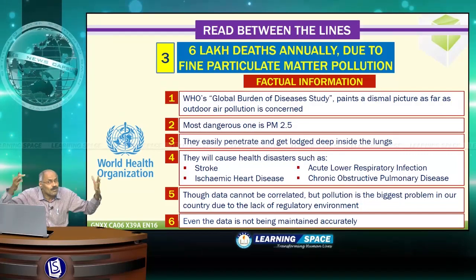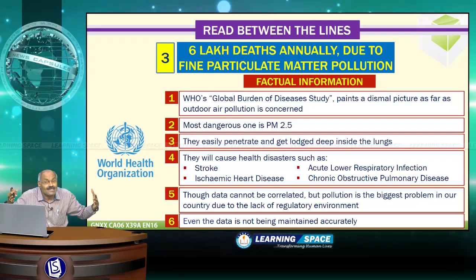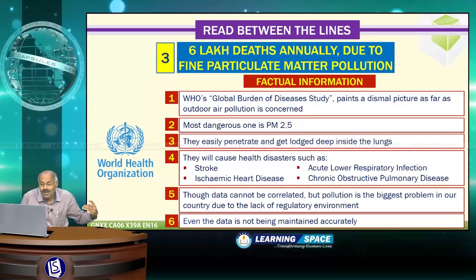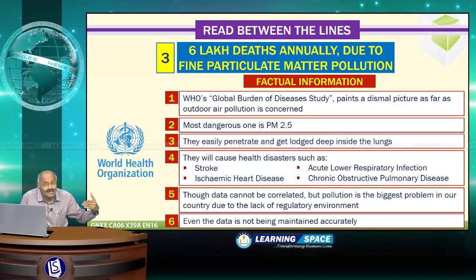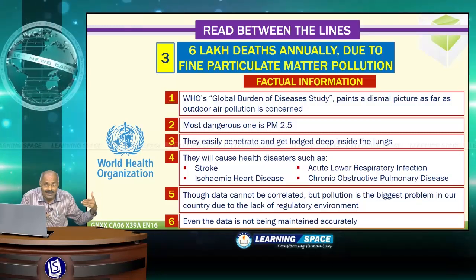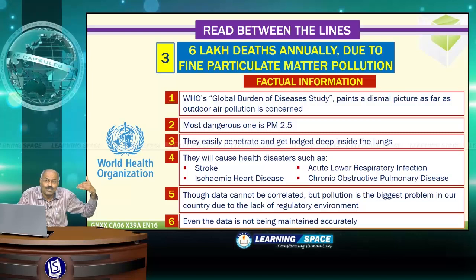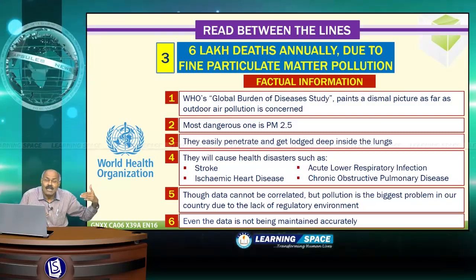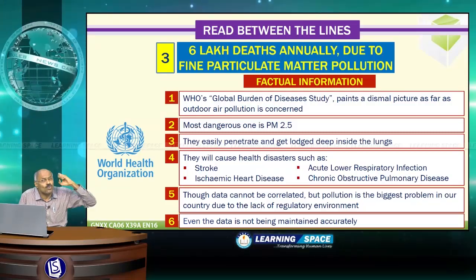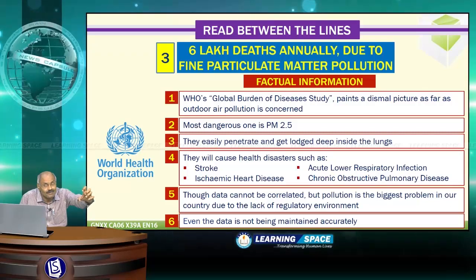So these are the problems we are facing because of this air pollution, and the data as stated by the World Health Organization cannot be correlated, but pollution is the biggest problem in our country, and the regulatory environment is also too weak in our country, right?